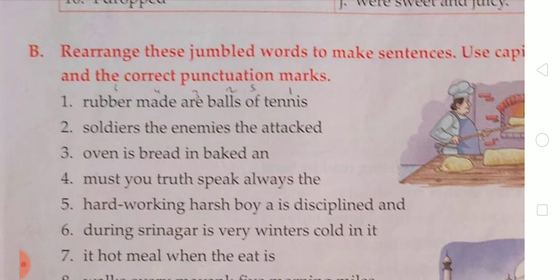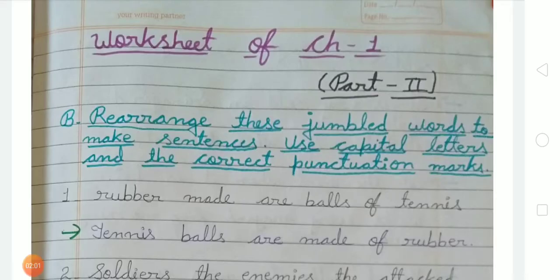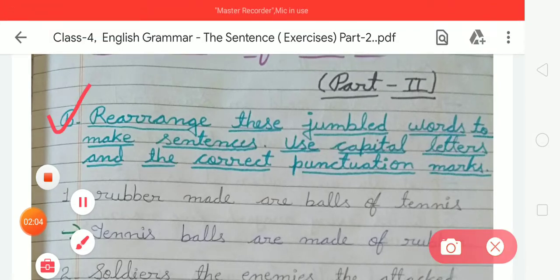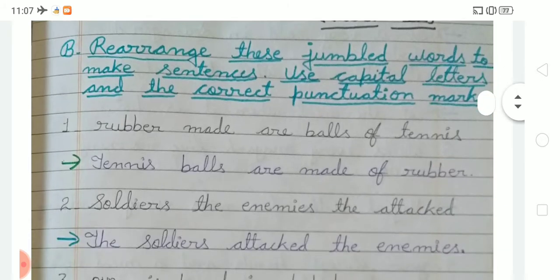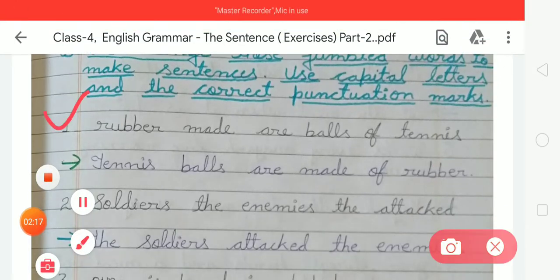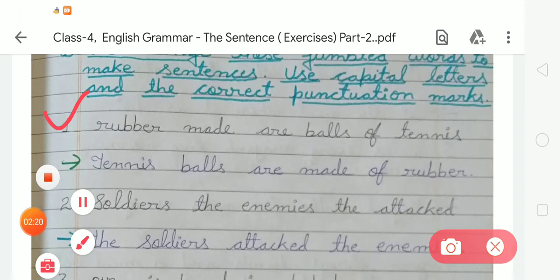So firstly we have to rearrange the given jumbled words. First of all, you have to write the given heading, which is exercise B, rearrange these jumbled words to make sentences. Use capital letter and the correct punctuation mark. And after that you have to write number 1, which is: rubber mat are balls of tennis. So we have to rearrange these given jumbled words in the correct order.